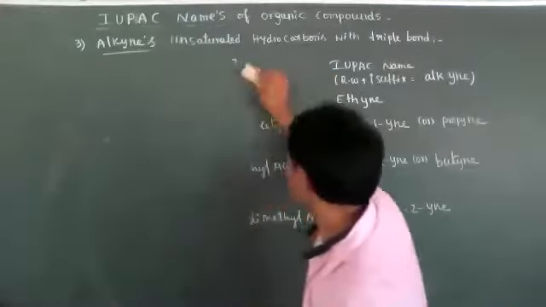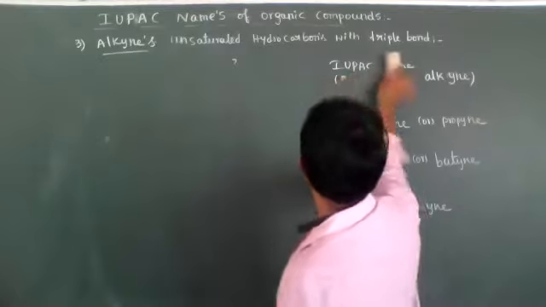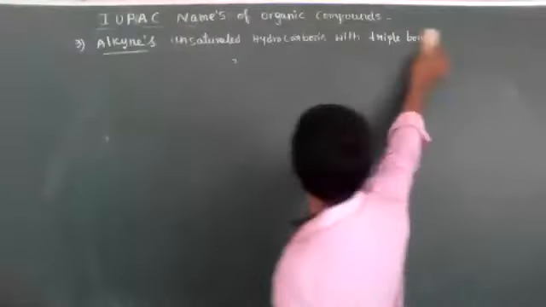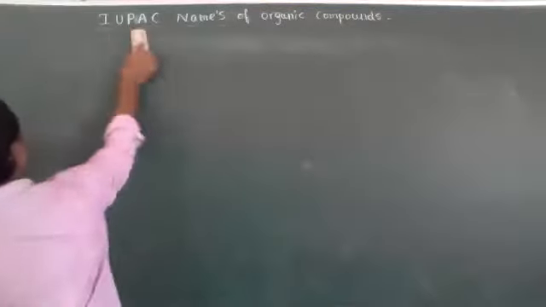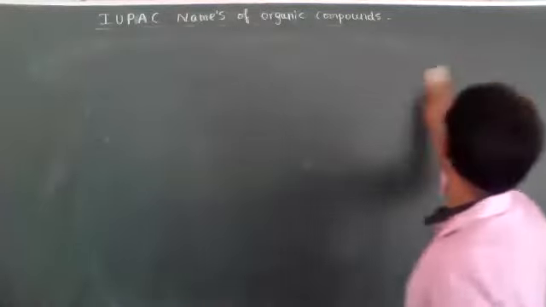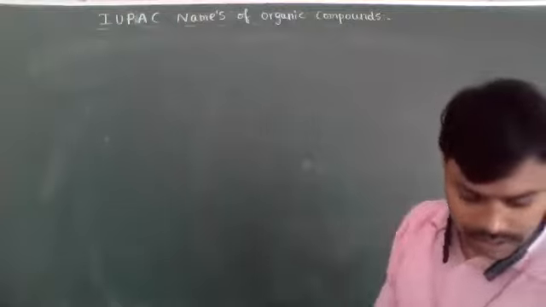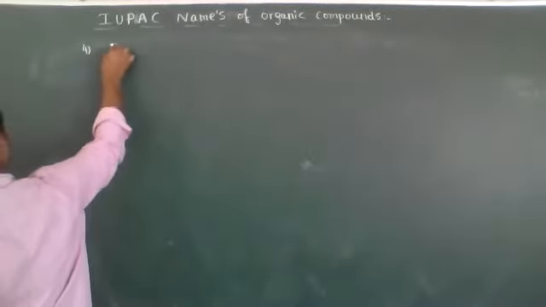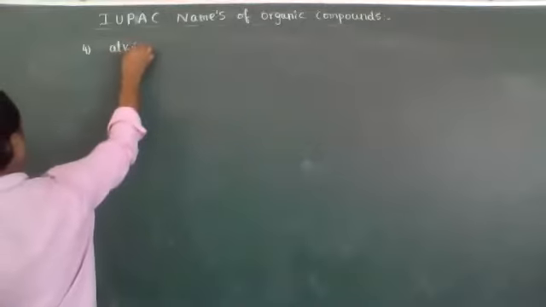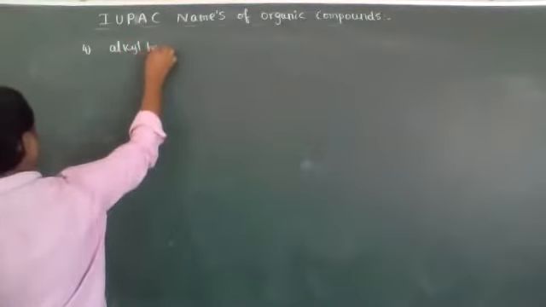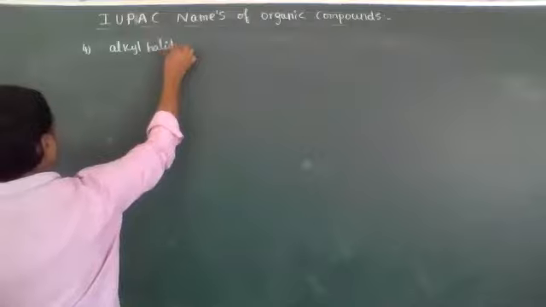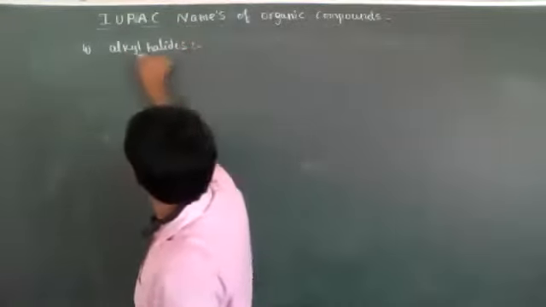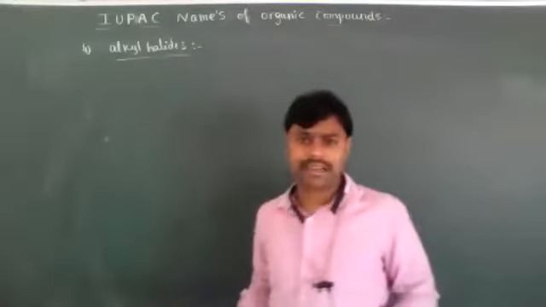The next important compounds are alkyl halides. Halides means what, dear students?